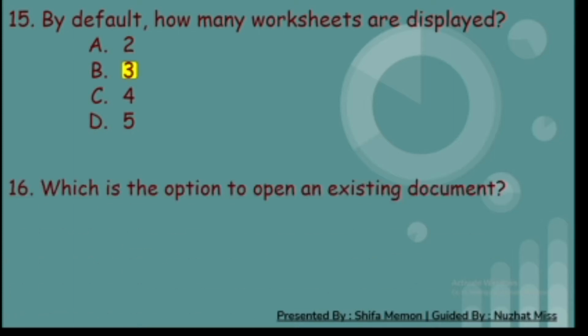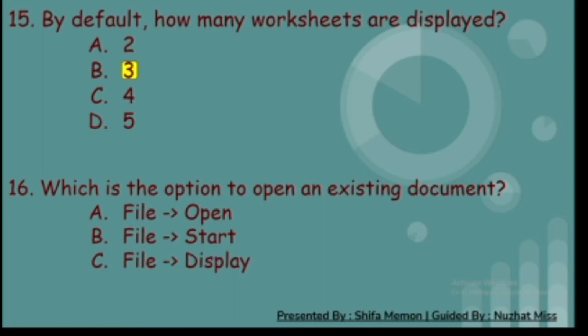Fifteenth, by default, how many worksheets are displayed? A. 2, B. 3, C. 4, and D. 5. And the correct answer is B, 3. Sixteenth, which is the option to open an existing document? A. File and open, B. File and start, C. File and display, and D. File and new. And the correct answer is A, file and open.